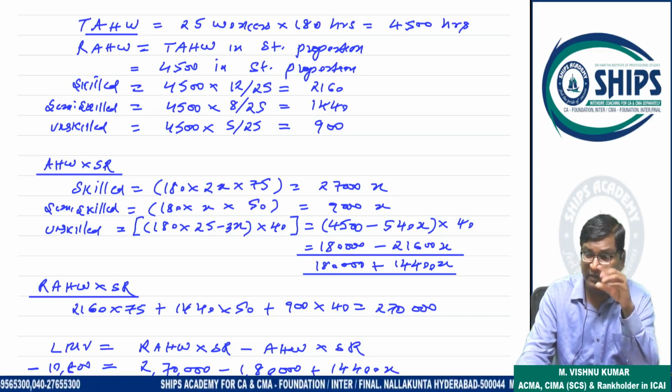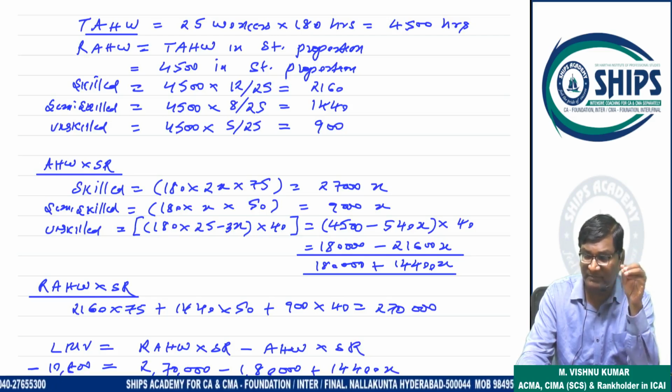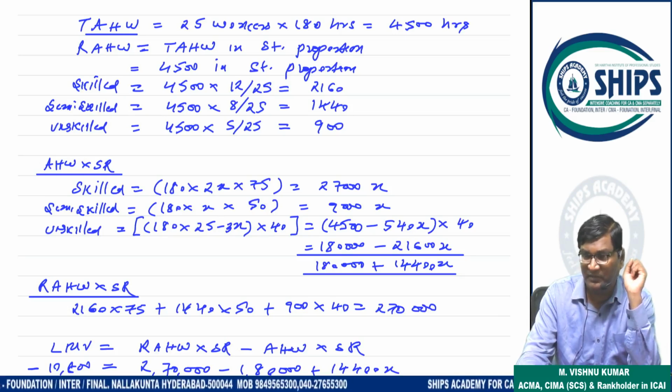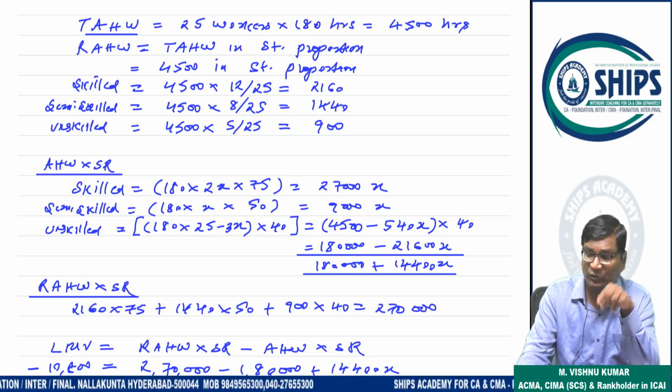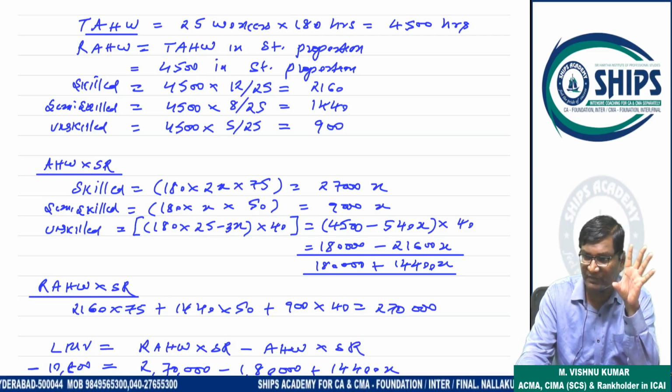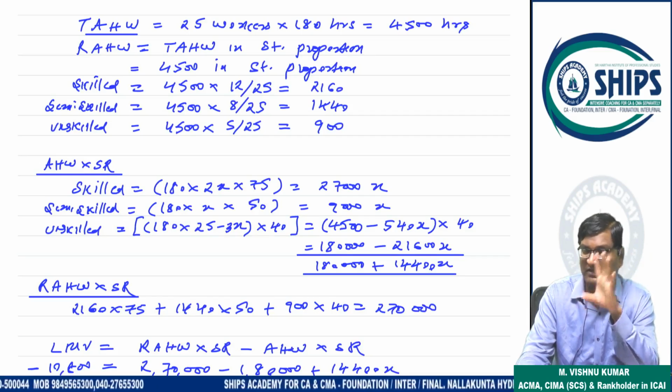Whenever we calculate labor mix variance or labor yield variance, we will use revised actual hours worked. So revised actual hours worked is total actual hours worked in standard mix percentage or standard proportion. It means total actual hours worked is 4500, so this should be broken up in standard ratio. So you will get revised actual hours worked.